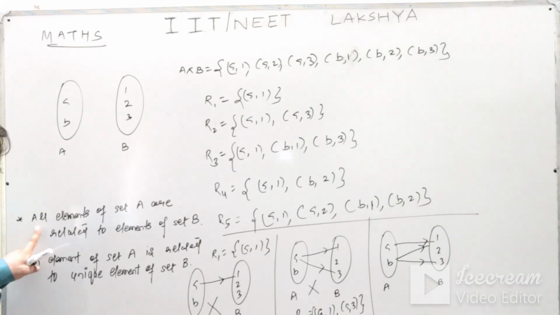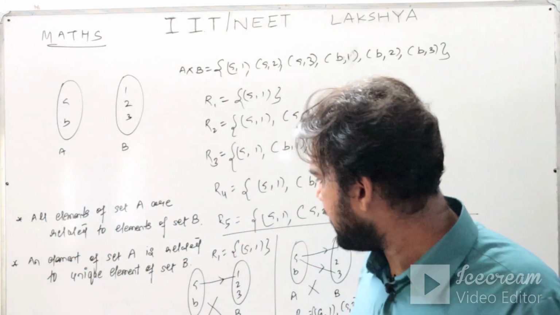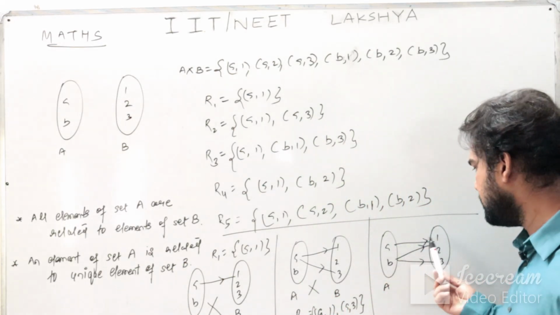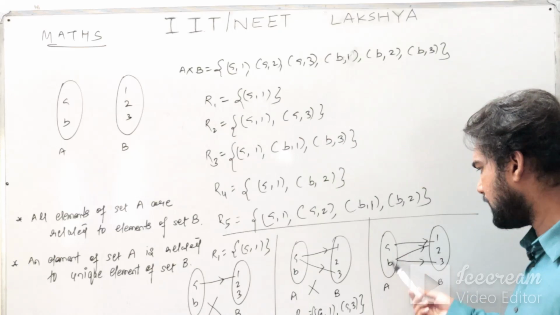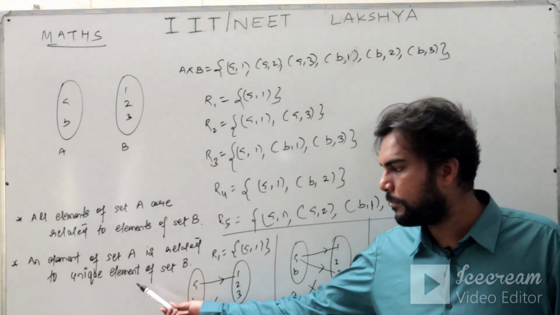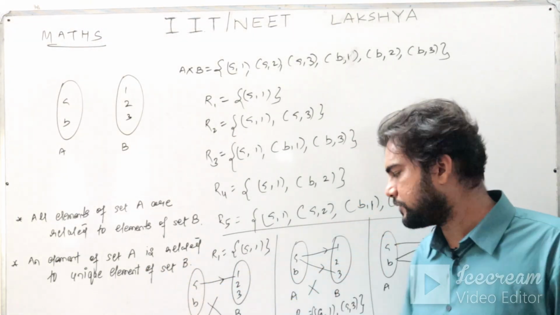Is criteria number 1 satisfied for all the elements of set A? Yes, here all the elements of set A are related, because both A and B are related. Criteria number 1 is satisfied. But what about criteria number 2? An element of set A is related to a unique element of set B.